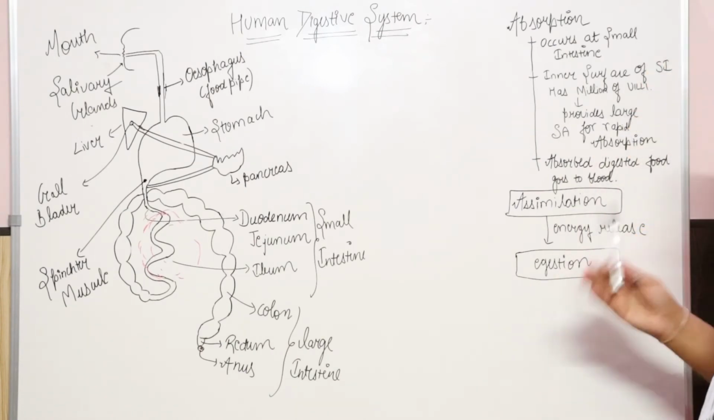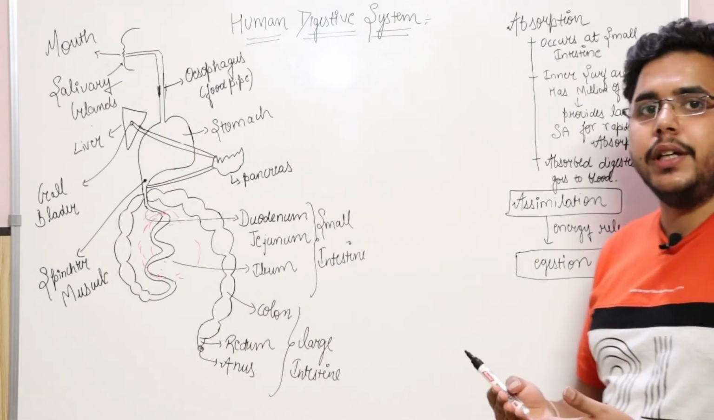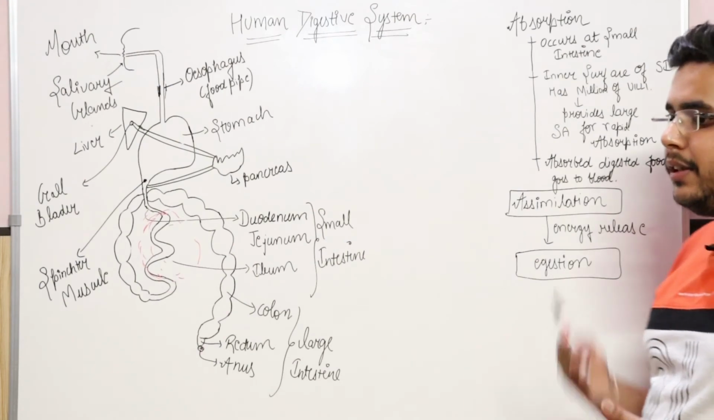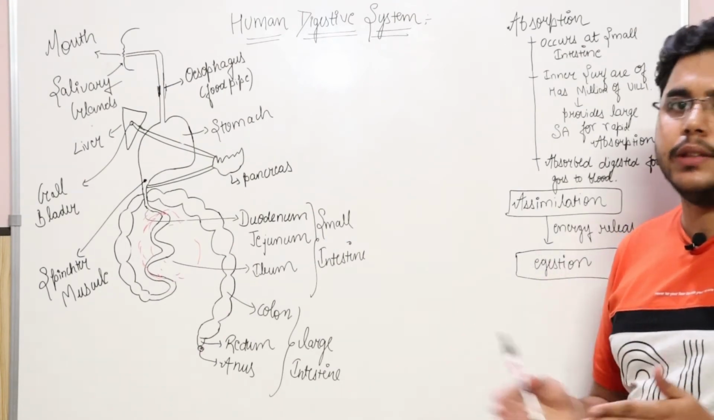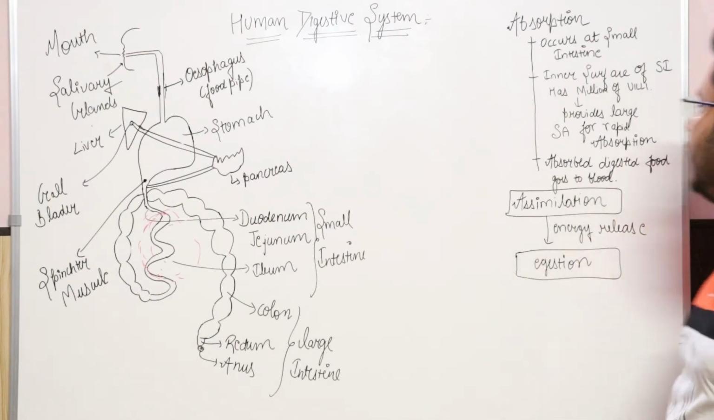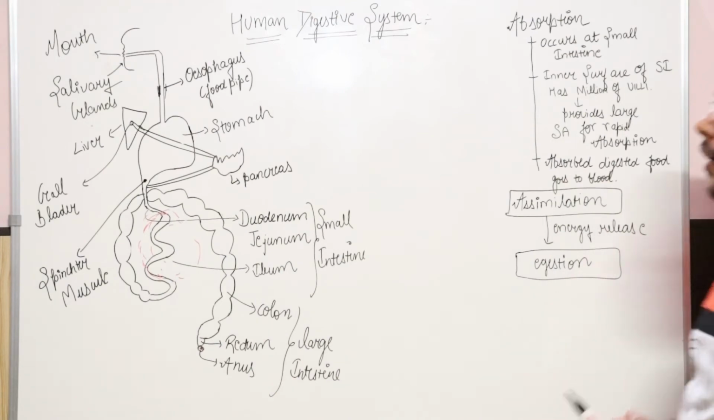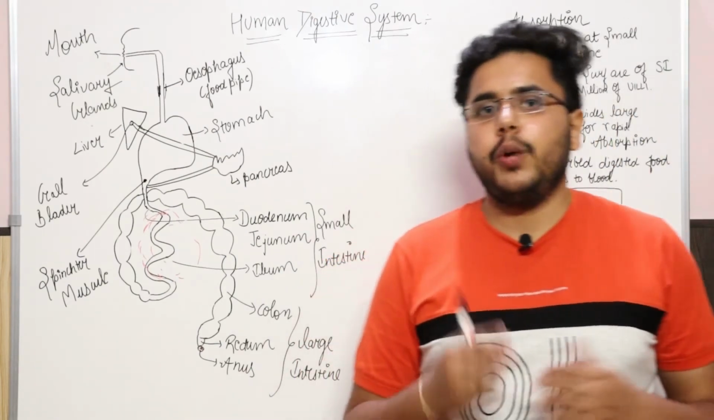Okay, so what do villi do? Villi are responsible for providing a larger surface area to the small intestine, and the absorption rate gets much faster due to the presence of the large surface area provided by the villi. Okay, and now this absorbed digested food goes into the blood. So whatever absorbed digested food is there, it will go into our blood.